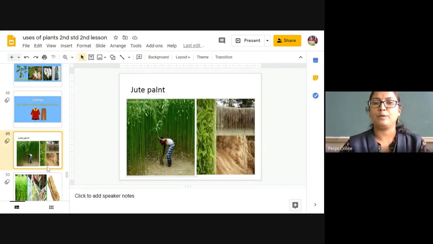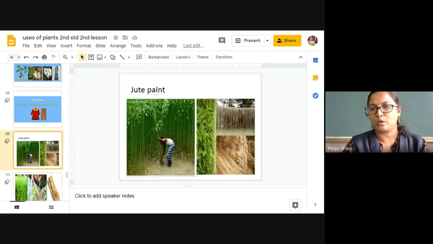And one more plant is the jute plant. You can see this is a jute plant. It grows like a straight stick. See how they extract the jute from the jute plant.